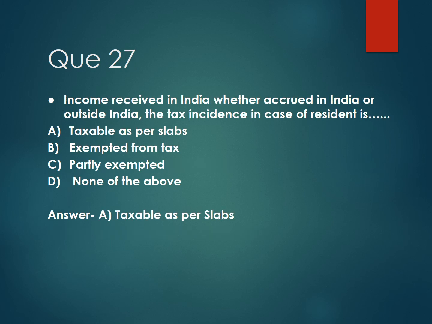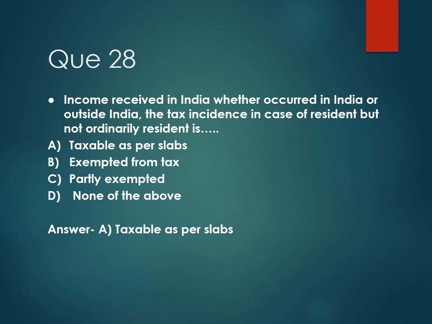Then next question number 27. Income received in India, whether accrued in India or outside India, the tax incidence in case of resident is, and the options are option A, taxable as per the slabs. Option B, exempted from tax. Option C, partly exempted. And option D, none of the above. And the correct answer is option A, taxable as per the slabs.